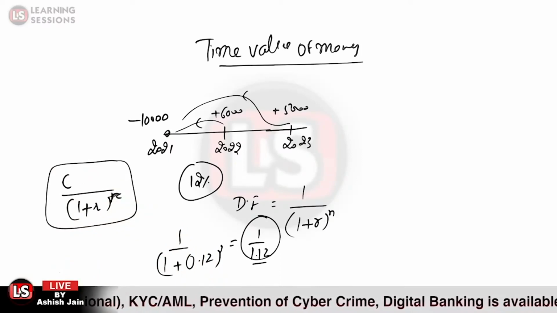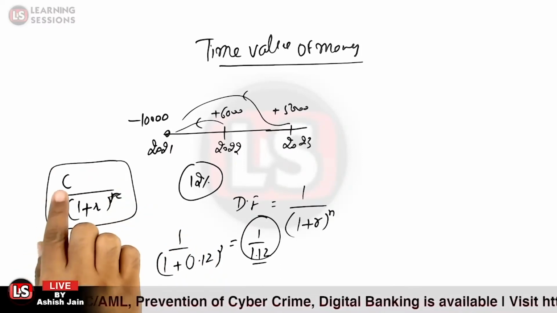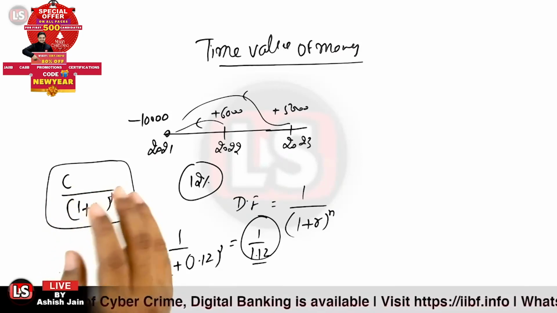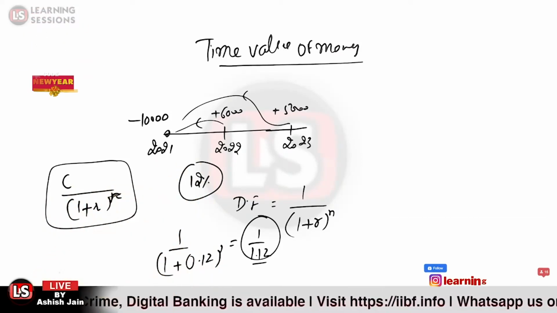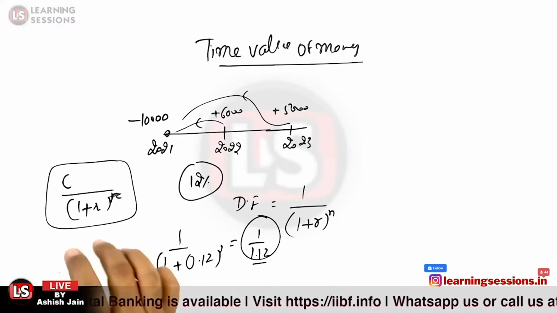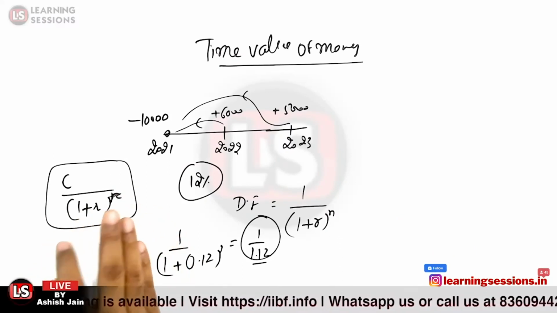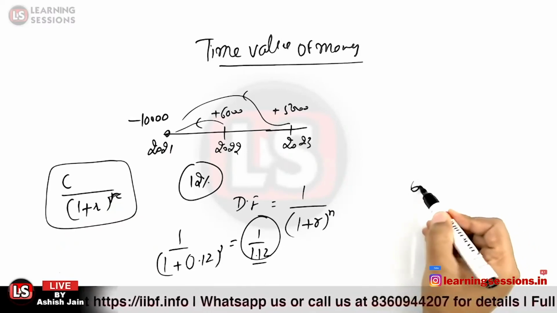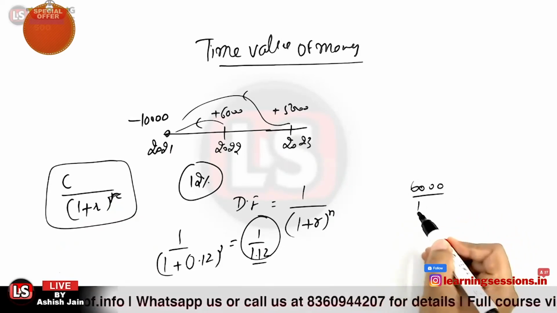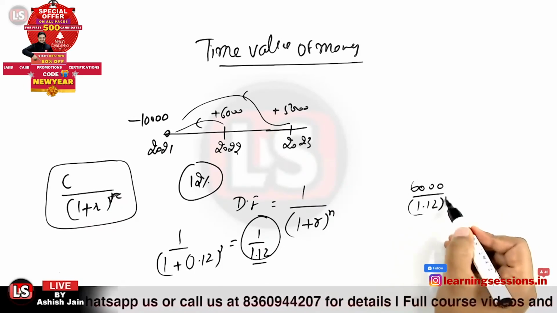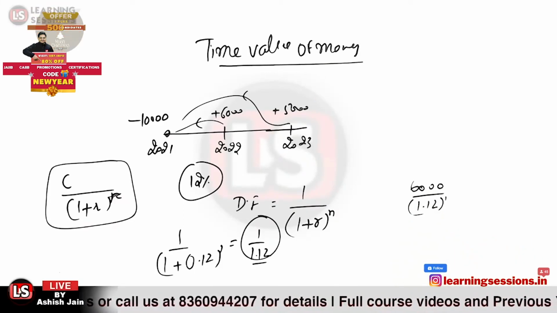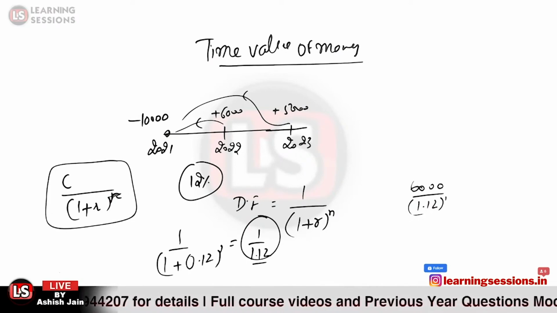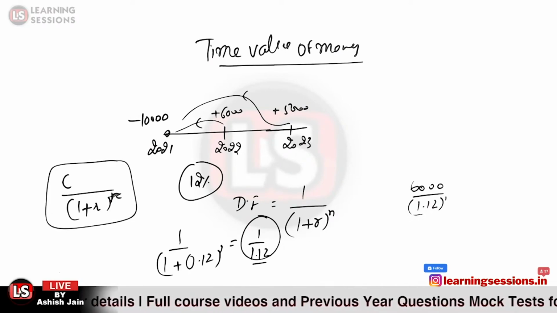If it is a cash outflow, there will be a negative sign with the C, representing the cash outflow. And in the case of a cash inflow, it is written with the positive sign. So for the 6,000 value, it will be rewritten as 6,000 divided by 1.12 raised to power 1. This is how we will be calculating the present value over here.